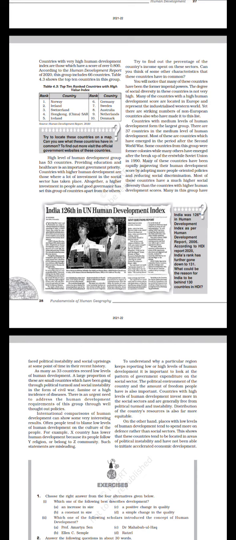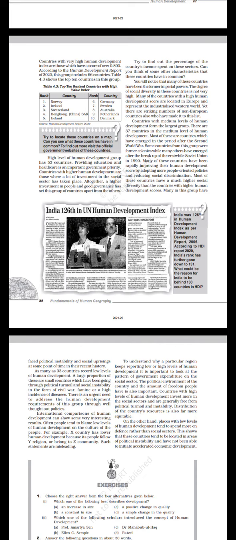Countries with very high human development index are those which have a score of over 0.800 according to the Human Development Report of 2018. This group includes 59 countries. Table 4.3 shows the top 10 countries in this group. Table 4.3: Top 10 ranked countries with a high value index.